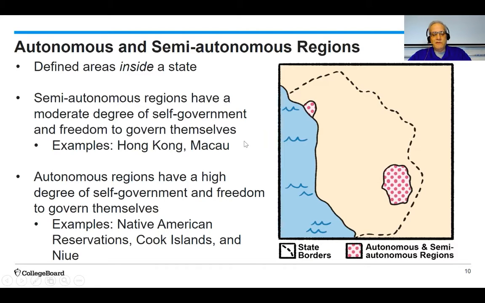Autonomous regions have a high degree of self government and freedom to govern themselves. The best examples of these are Native American reservations in the United States. Native American reservations do not have to follow the laws of the state that they're in, and they have their own tribal government and their own tribal police, and they do almost everything for themselves with limited input from the national government. Other examples include the Cook Islands and Niue, which are autonomous regions of New Zealand.